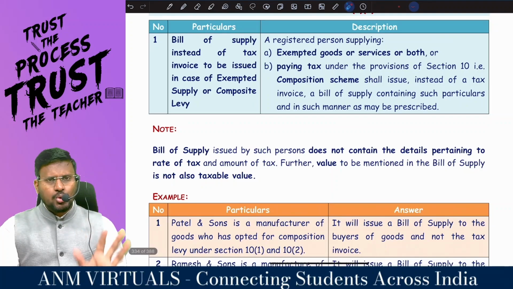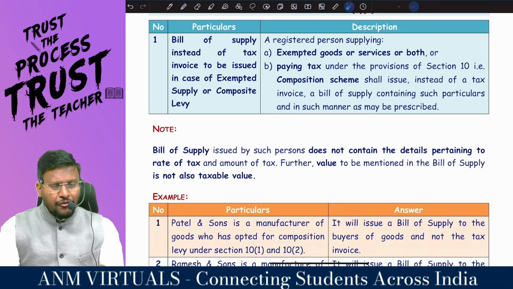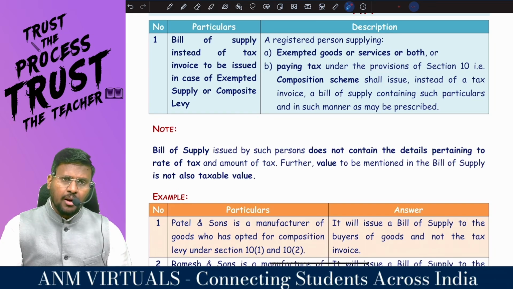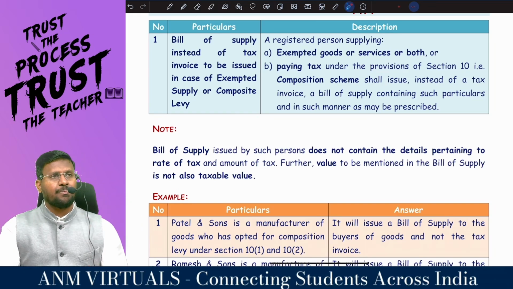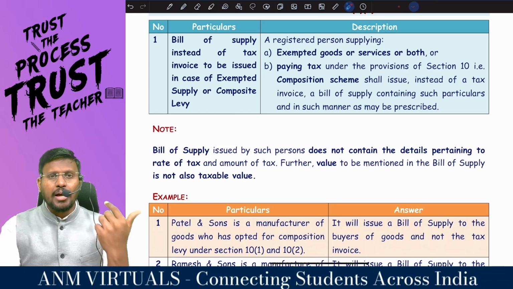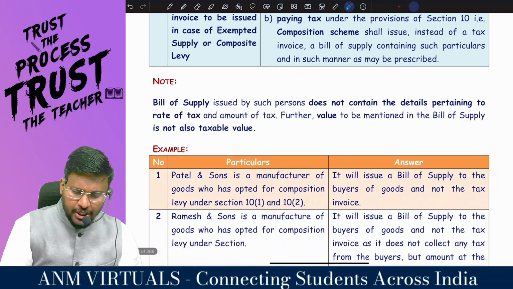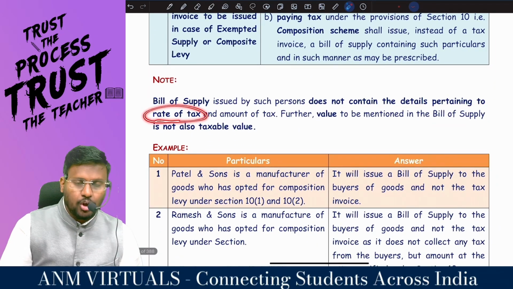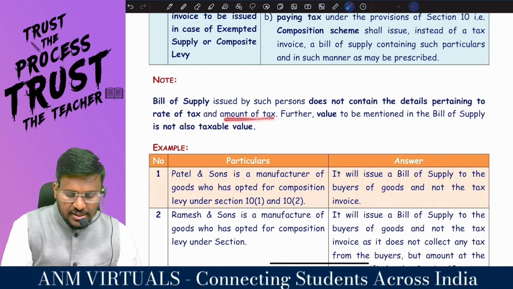So my dear lovable students, if you are a dealer of exempted goods or services or both, or if you are a composition dealer, don't issue the tax invoice. You have to issue the bill of supply. The bill of supply issued by such person does not contain the details pertaining to the rate of tax and amount of tax.